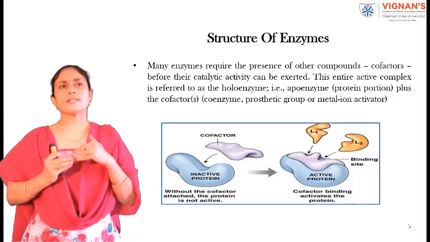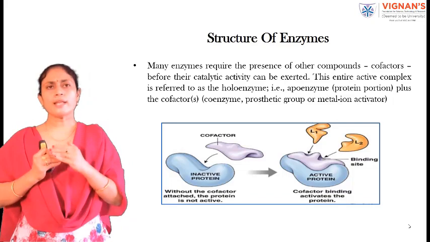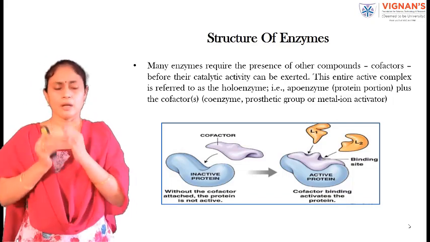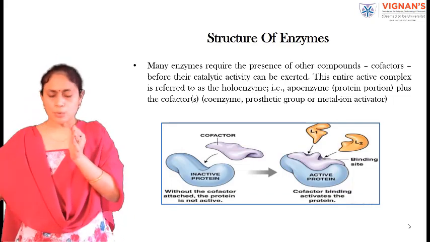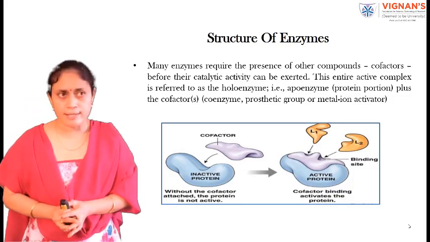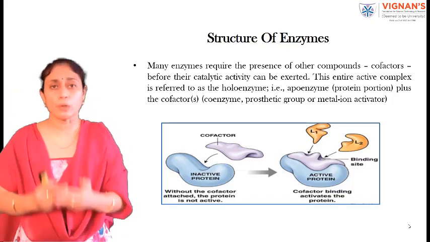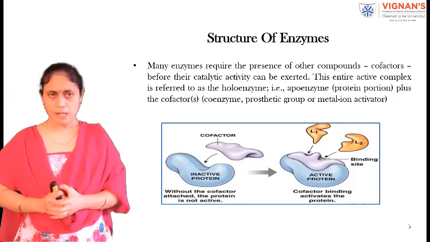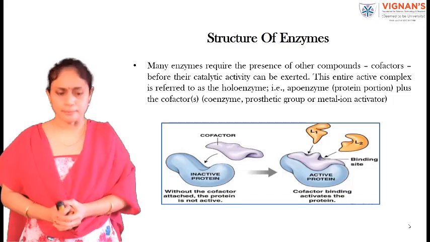Then, what about the activity? Apoenzyme alone can't be active. Once the cofactor comes and binds with the apoenzyme, then only it forms a holoenzyme, and this holoenzyme is active. That means it can catalyze a reaction.